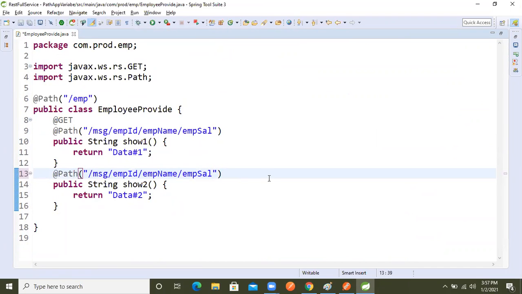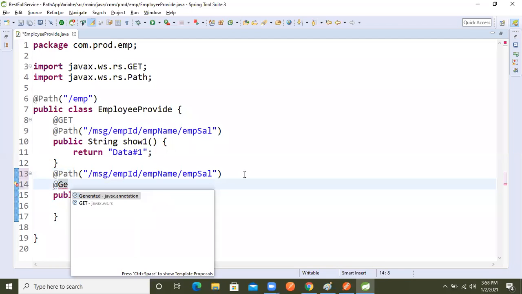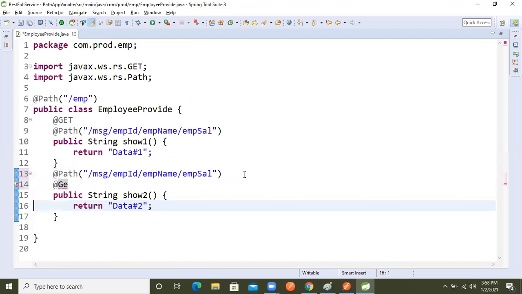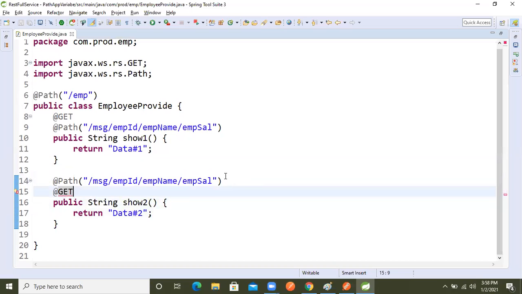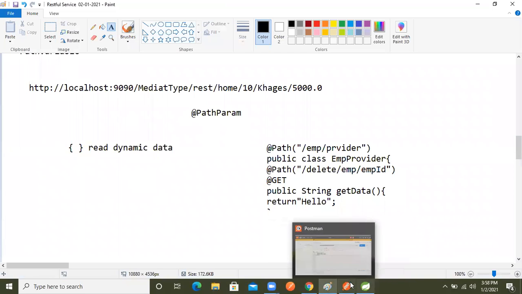Again I said that if we want to send the same methodology, we need @Get, just using @Get only. The request I will make as a GET only. In here, if we want to read the URL data, whatever request we make, we want to send the value as data, right?